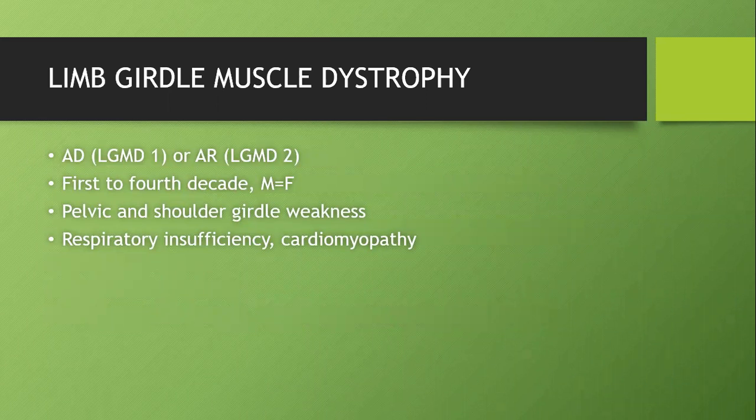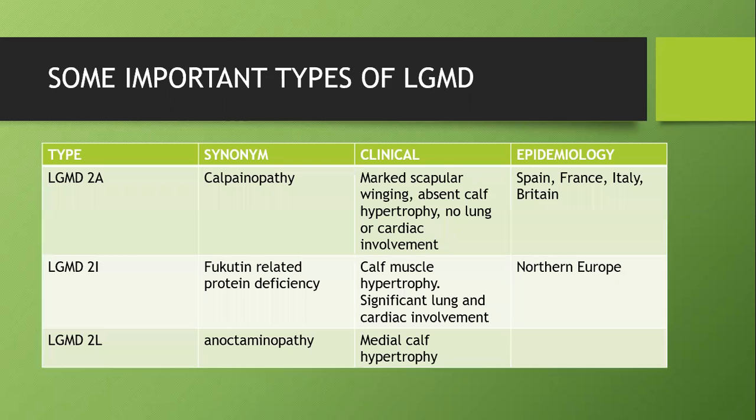Limb-girdle muscle dystrophy, it's again a big category of disorders. It's of two types, limb-girdle muscle dystrophy type 1 or type 2. LGMD type 1 is autosomal dominantly inherited. LGMD 2 is autosomal recessively inherited. This occurs in first to fourth decade of life. Males and females are equally affected. As the name suggests, the girdles are affected, both pelvic girdles and shoulder girdles. Here, respiratory insufficiency will be more than cardiomyopathy, which will be the cause of death.